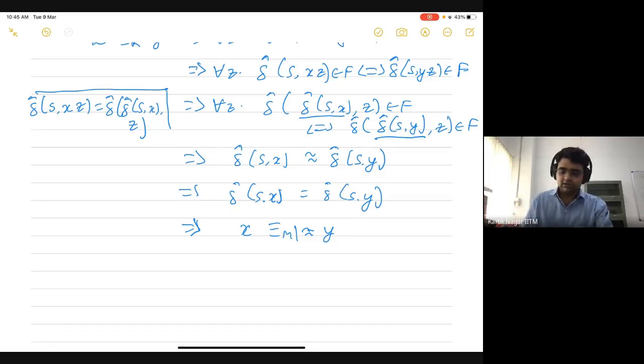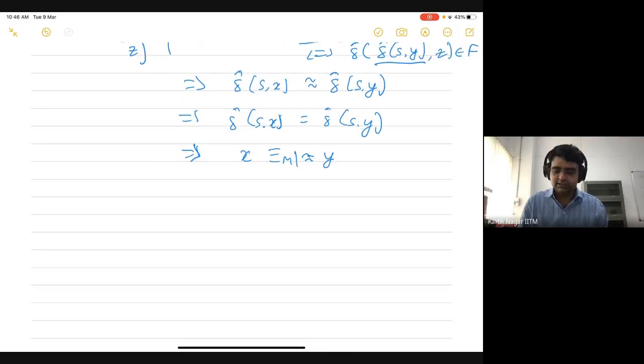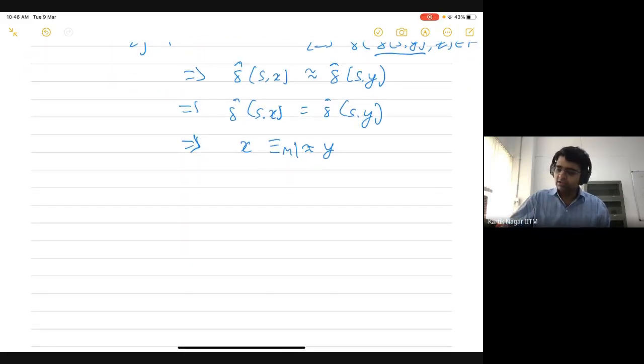Okay, so if there are no more questions, then we'll do one thing. This actually completes the section on finite state automata and on regular languages. So I'll just quickly review whatever we have done from the beginning of the course.